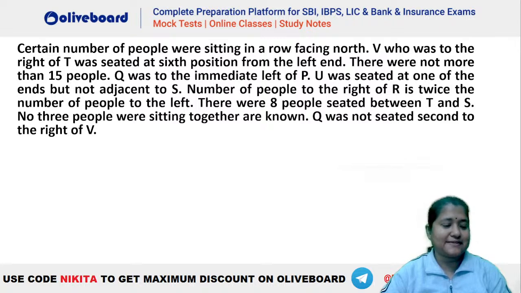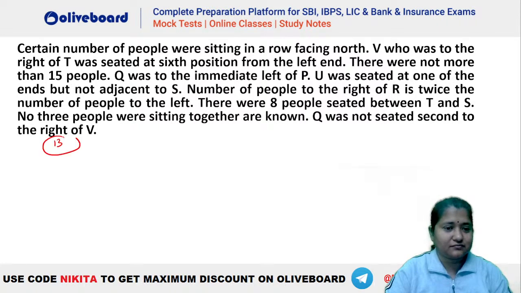Done. How many persons in here, Ayush? How many persons are seated in this arrangement? Is that also done? Okay. So what is the total number of persons seated in here? Okay, Ayush is getting 13. Star, what is the answer that you are getting?